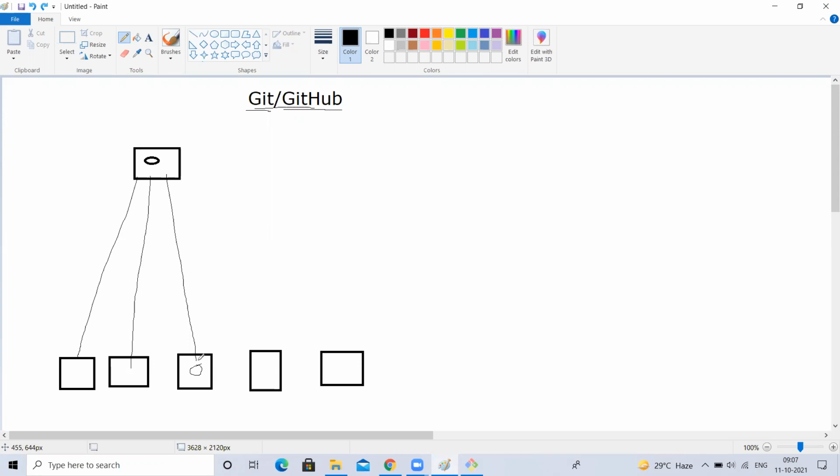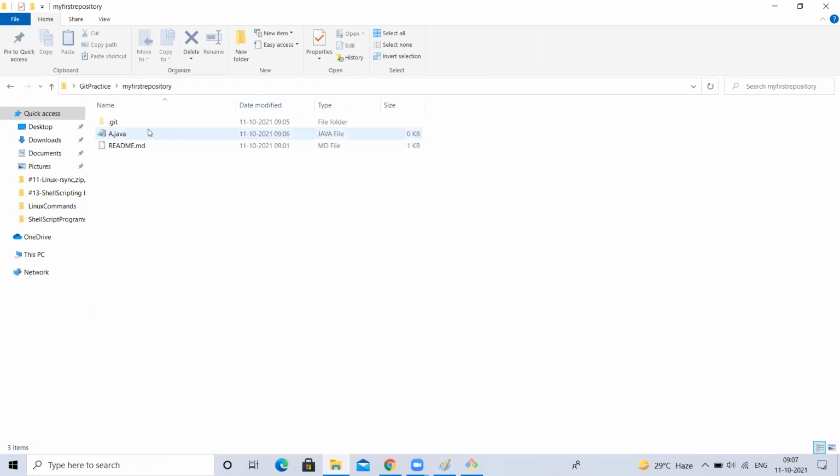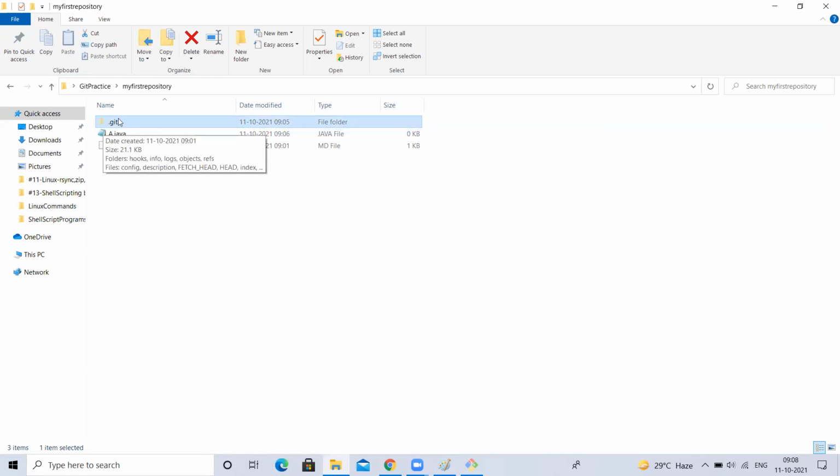See, in your local Git repository, whenever you clone, you are able to see something called .git. This is nothing but your local repository. This is actually a repository where the versions for each file, the changes we made, the version IDs will be generated and placed inside this. We'll learn about this in detail later. For now, remember this as a repository where it maintains the versions and all.